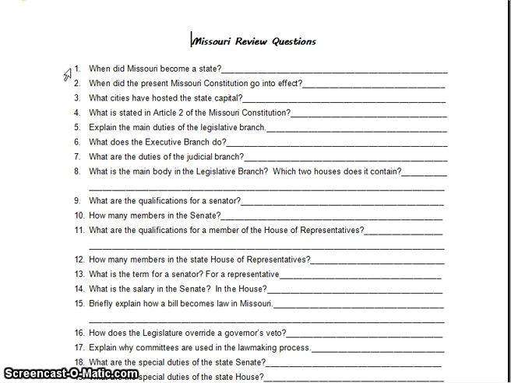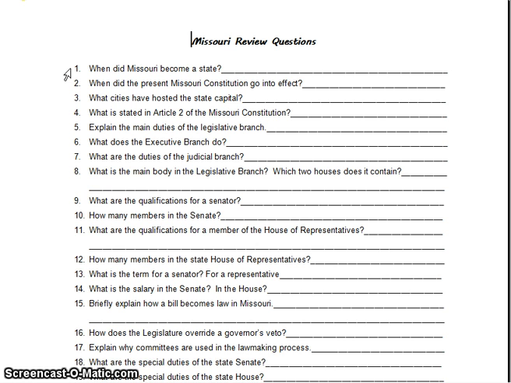4. What is stated in Article 2 of the Missouri Constitution? Article 2 of the Missouri Constitution specifically outlines the powers of government shall be divided into 3 distinct departments: legislative, executive, judicial. For those of you playing along at home, what does that mean? Montesquieu's ideas of separation of powers: legislative, executive, judicial, right there in question number 4.